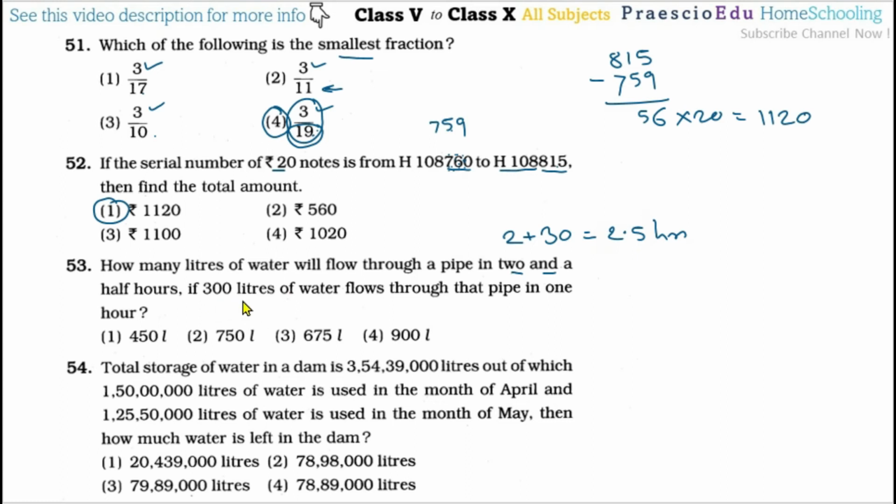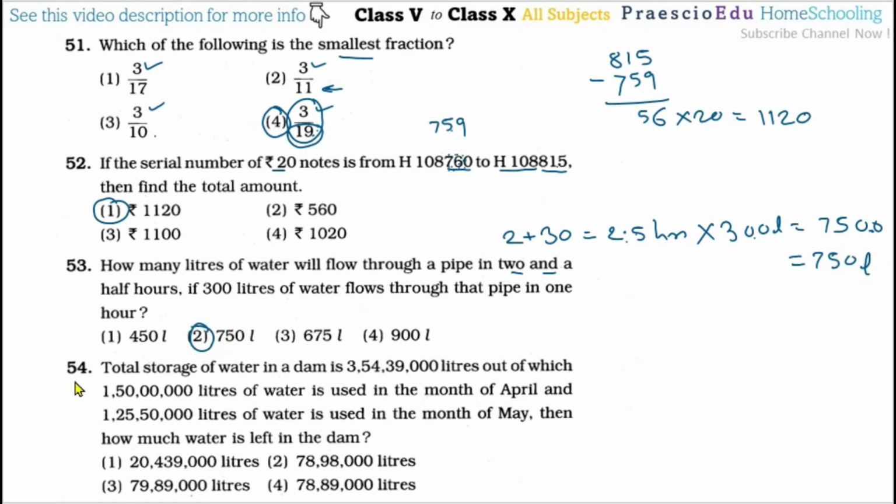If 300 liters of water flow through that pipe in 1 hour, then we have to multiply directly by 300 liters, because we know the flow in 1 hour is 300. So 25 multiplied by 300, 25 threes is 75. Now one decimal we will take, that is 750 liters. So this is given in option number 2.